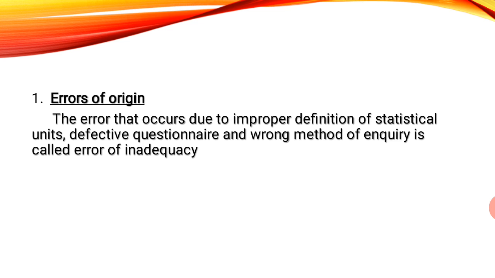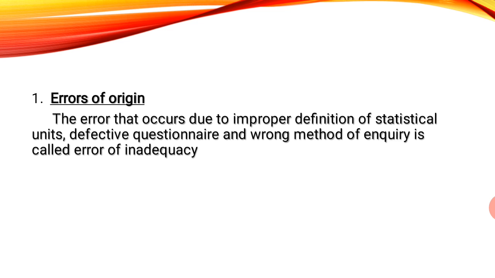The error that occurs at the beginning, we call error of origin. It is the error that occurs due to improper definition of statistical units. That means when you define the sample units, you did not consider the proper sample. You said you want 50 units, maybe you have not taken 50 units, you have got only 27 or 30 units.